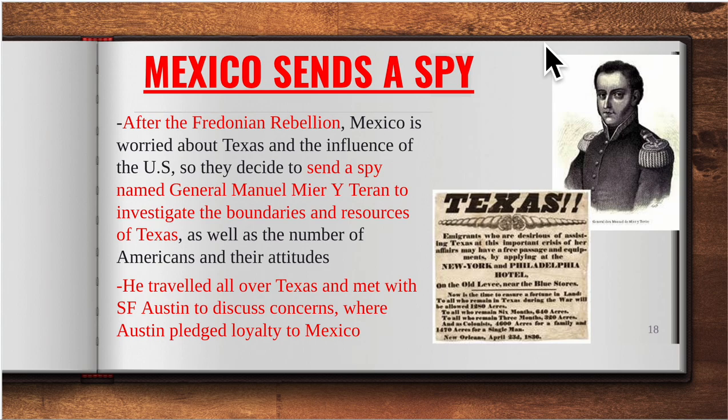Keep in mind, per the impresario contract, the people that moved to Texas had to practice Catholicism, they had to speak Spanish, and they had to remain loyal to the Mexican government. All right? So he's going around to figure out whether or not any of this is actually happening. So he goes around for an entire year. All right? For an entire year, Martin de Leon goes around Texas.